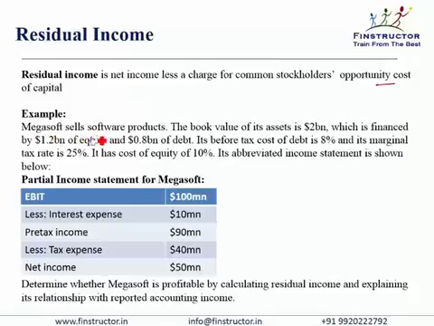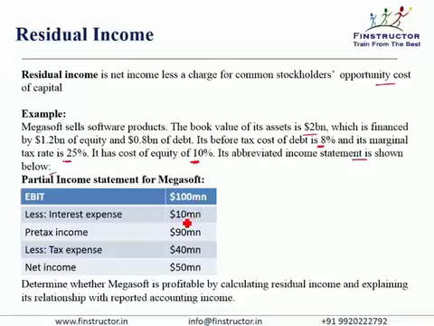So Megasoft sells software products. The book value of its assets is $2 billion, which is financed by $1.2 billion of equity and $0.8 billion of debt. Its before tax cost of debt is 8% and its marginal tax rate is 25%. It has a cost of equity of 10% and the abbreviated income statement is shown below.